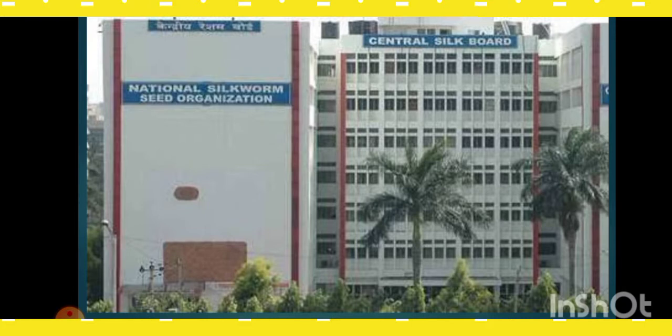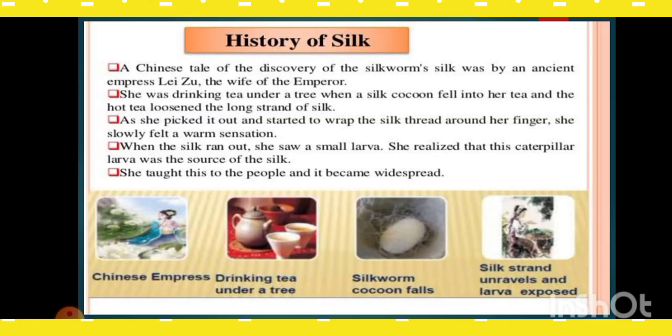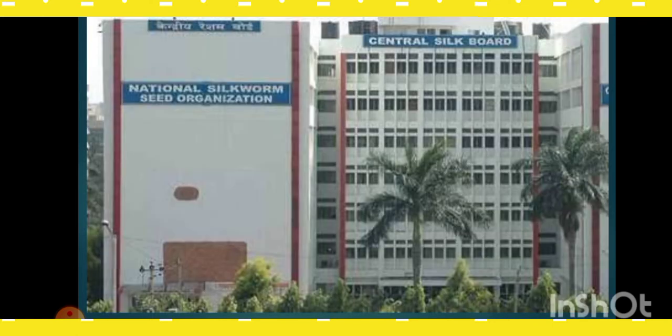The silk industry began in China and was kept a closely guarded secret for hundreds of years. Later on, the rest of the world came to know about the process and production, and the uses of silk spread far and wide. Today in India we have the Central Silk Board, a statutory board under the Government of India. It is a national organization responsible for overall development of sericulture and the silk industry in India. It was established in 1949 and its headquarters are located in Bengaluru.